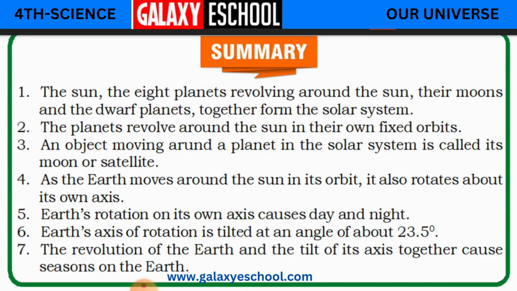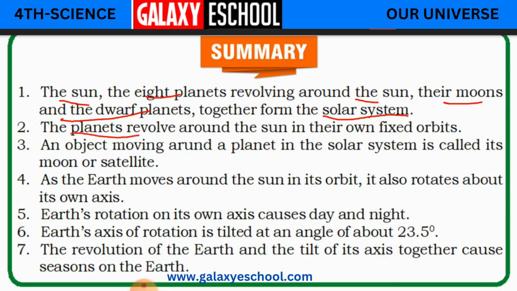Now let us give a quick summary of our lesson, like what all we have learned. The sun, the 8 planets revolving around the sun, their moons and the dwarf planets together form the solar system. So what is the solar system, children? The sun, the 8 planets which are revolving around the sun, and their moons. We also learned that every planet has got moons, but a few planets have not got moons, okay, and the dwarf planets, all together they form the solar system.